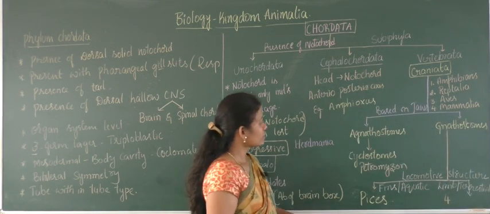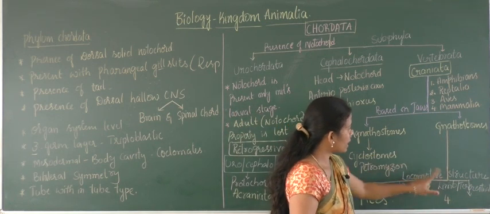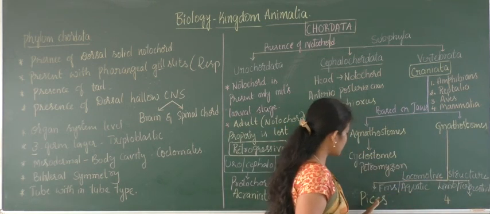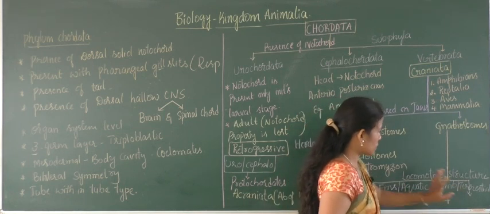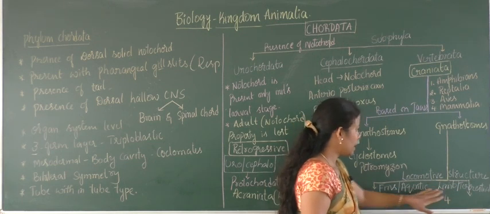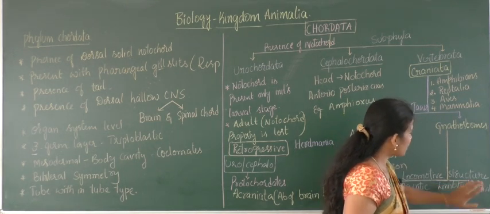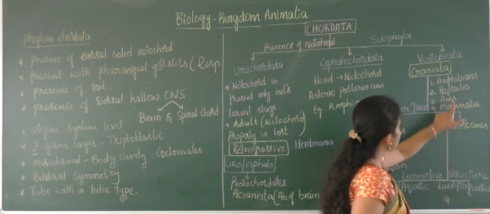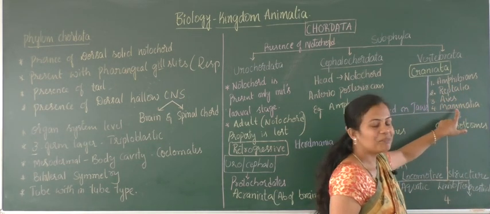See, based on the locomotive structures, gnathostomes are again divided into two different classes, Pisces and the other four, based on limb structure. Fins are used in aquatic media for locomotion, limbs are used as the locomotive structure in terrestrial media, and four different classes are written here: amphibians, reptilia, aves and mammalia.